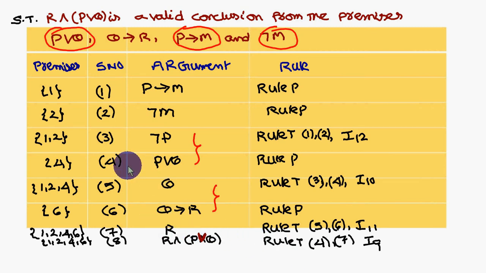So if you do this one, the fourth statement p or q is there, the seventh statement r is there. According to one rule, if r and p or q, both statements are there, we can combine these two, and r and p or q we can write. So that is the implication I9. What is the implication? It is saying I9. If you go through the I9 implication, p, q is there, that can be written as p and q. What he is asking is r and p or q only. Here also we are getting the same thing. That means this is a valid conclusion from the premises.